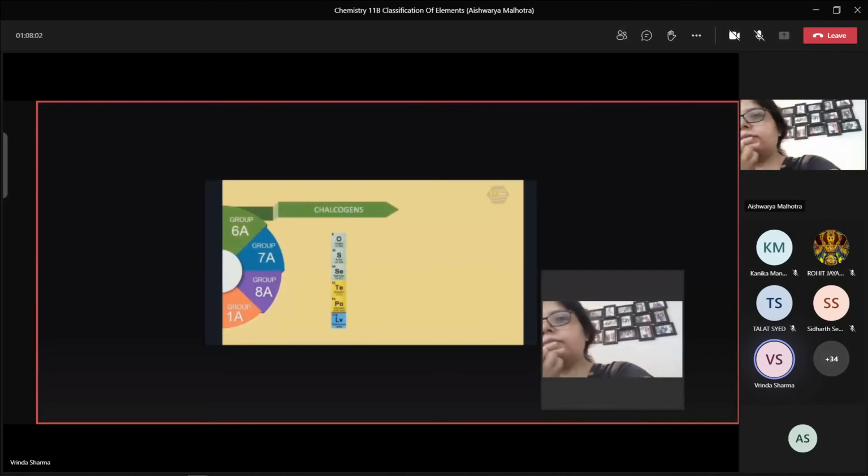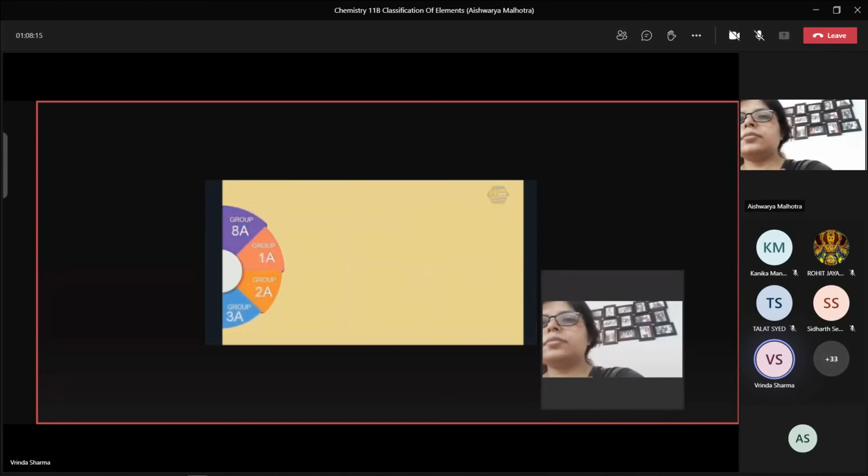Group 6A consists of chalcogens, which are derived from another Greek word chalkos, that refers to ore formers. Group 7A consists of halogens, which have a property of producing salt, and Group 8A, which consists noble gases, which are very stable and highly non-reactive.